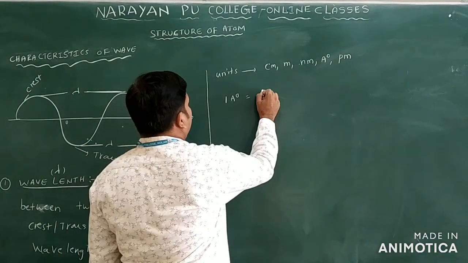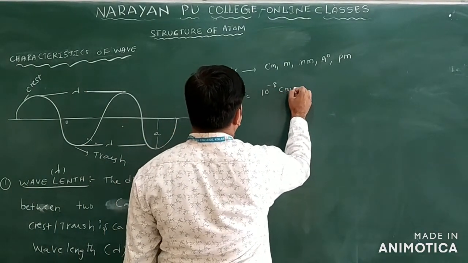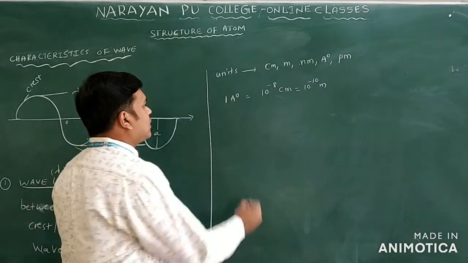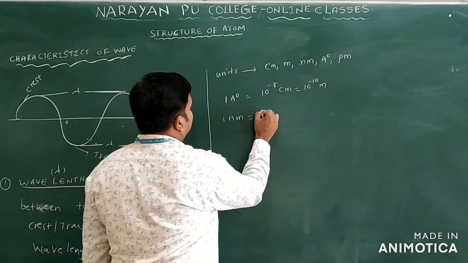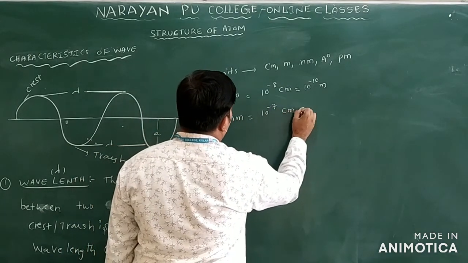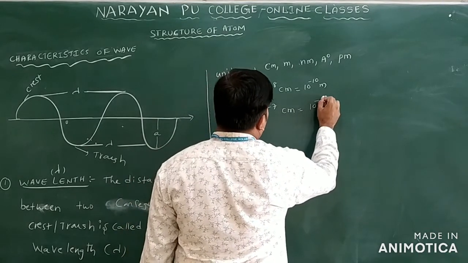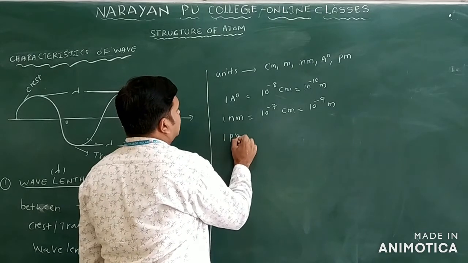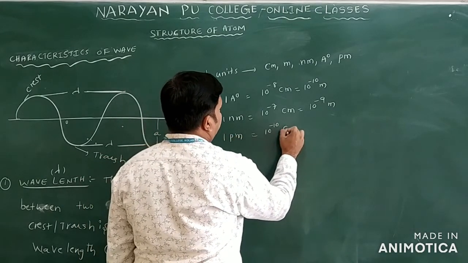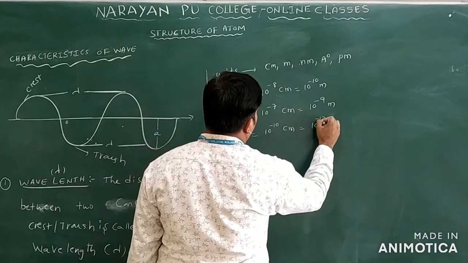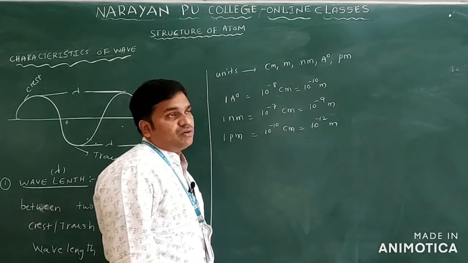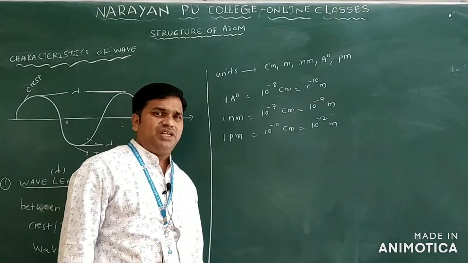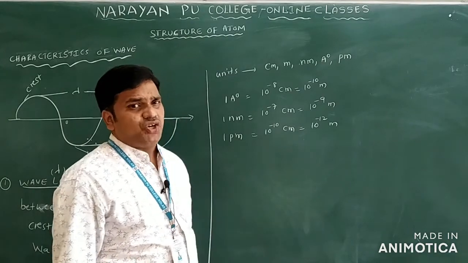1 angstrom unit is equal to 10 power minus 8 centimeter, that is equal to 10 power minus 10 meter. We will take 1 nanometer. 1 nanometer is equal to 10 power minus 7 centimeter, that is equal to 10 power minus 9 meter. Now 1 picometer is equal to 10 power minus 10 centimeter, that is equal to 10 power minus 12 meter. Clear? You know already 1 meter is equal to 100 centimeter. Convert them, 100 centimeters into meters. You already discussed this in the basic concepts of chemistry chapter.